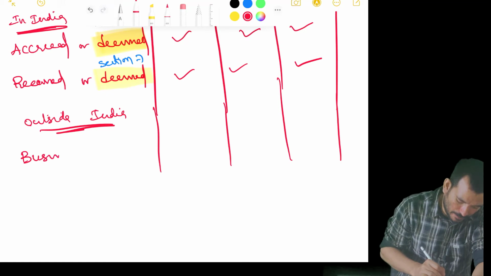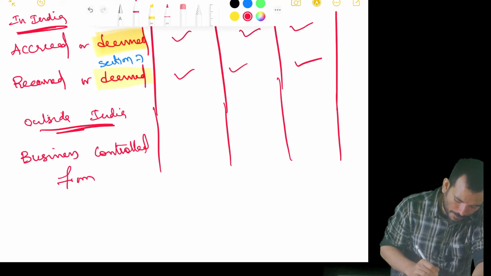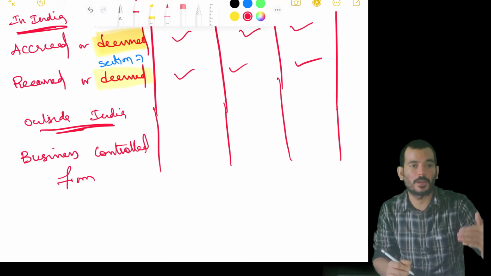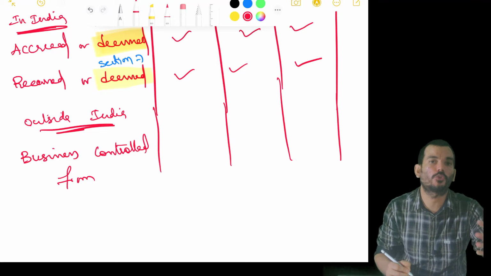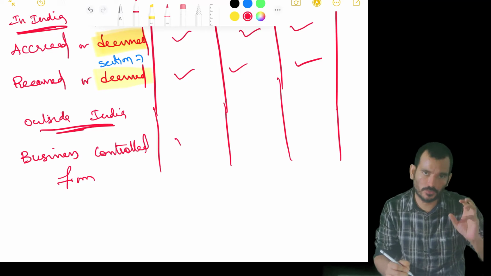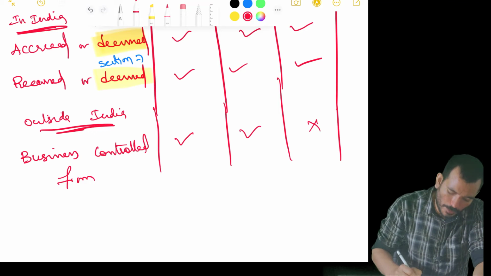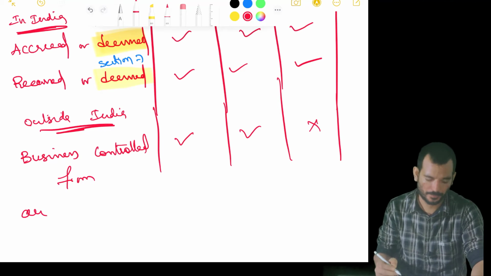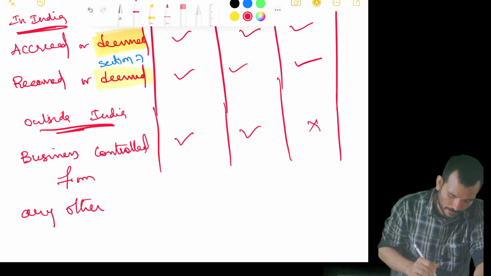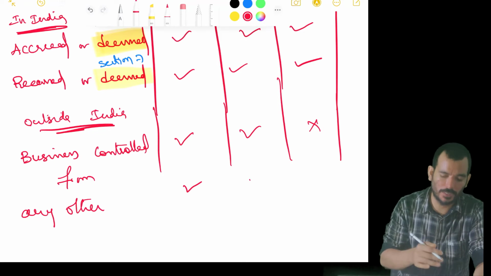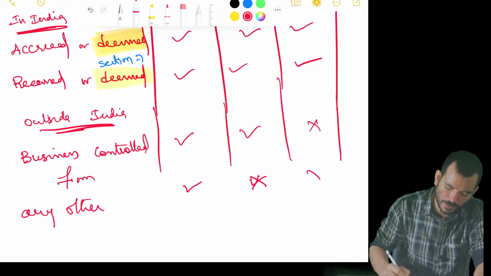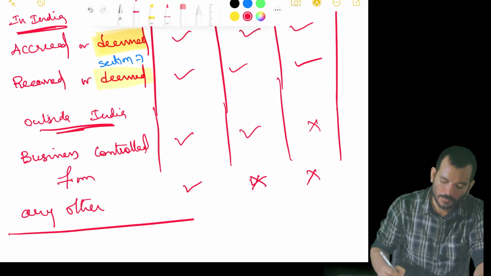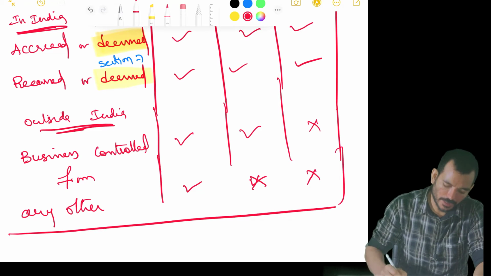Coming to outside India, if it is a business controlled from India, like there is a business in UK, I am controlling from India. So it's a business controlled from India. I am taking those decisions from India, right? So the first two people will pay and the third one will not pay. Coming to any other also, anything other than the above three, only the first one will pay and the second one and third one will not pay. Okay, so what you can understand from this chart,